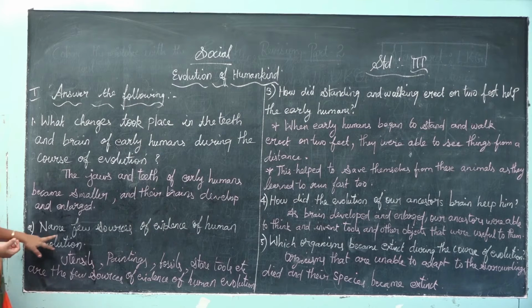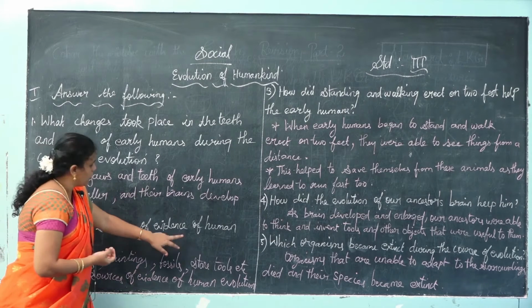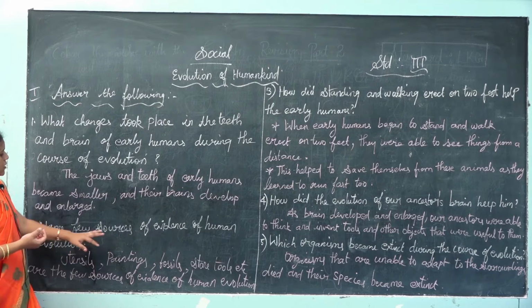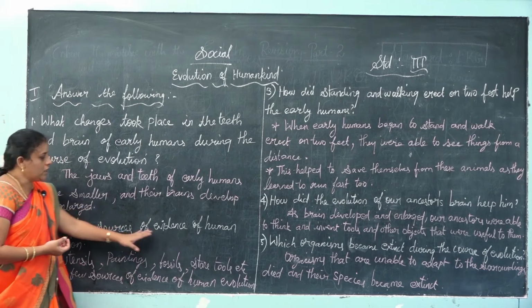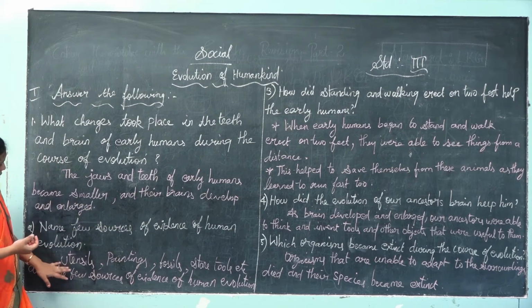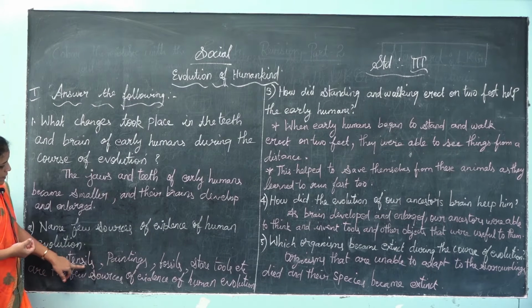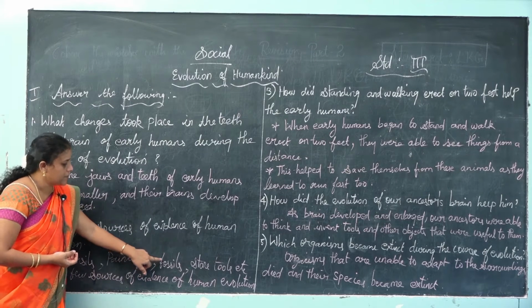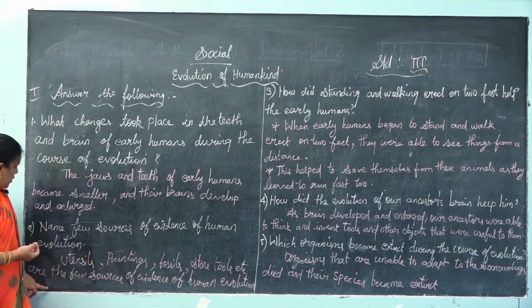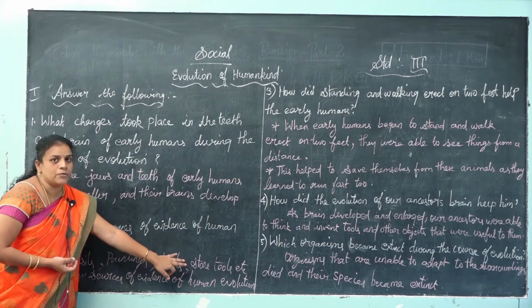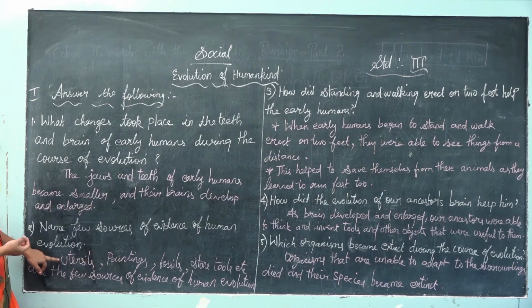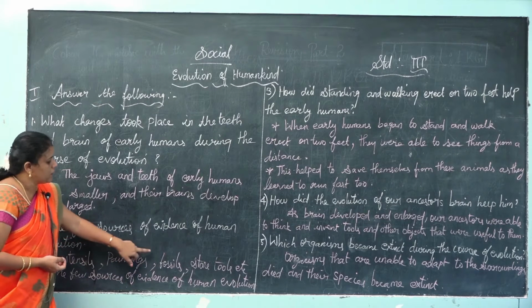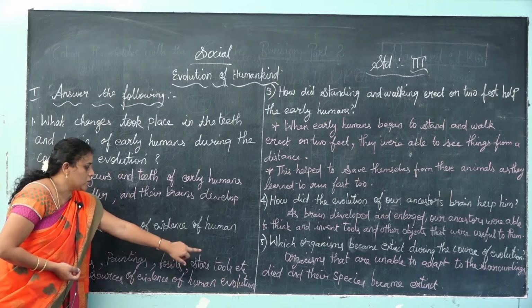Second one: name a few sources of evidence of human evolution. So what are the evidences? Utensils, paintings, fossils, stone tools are a few sources of evidence of human evolution. Once again, utensils, paintings, fossils, stone tools, etc.